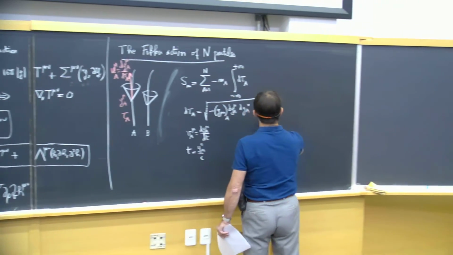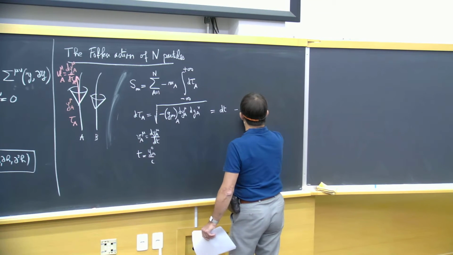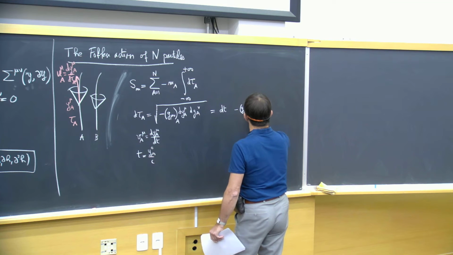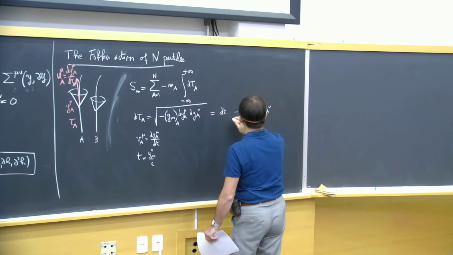I can rewrite this as dt times the square root of minus g_mu nu at the location of particle A, V_A^mu V_A^nu.